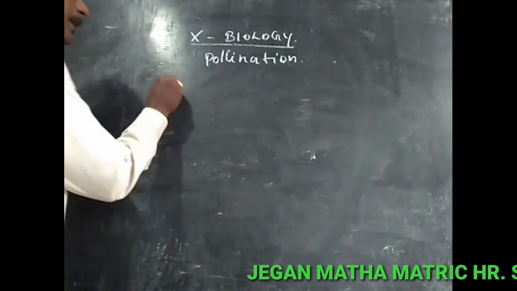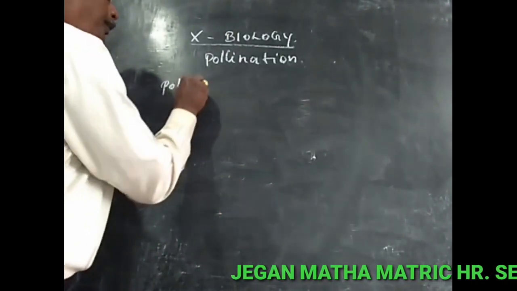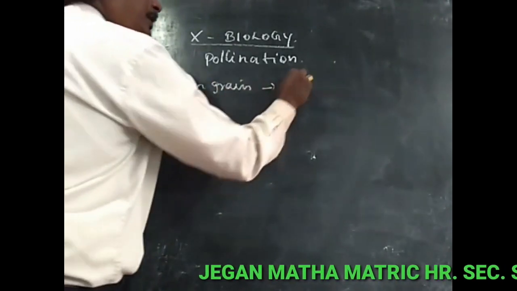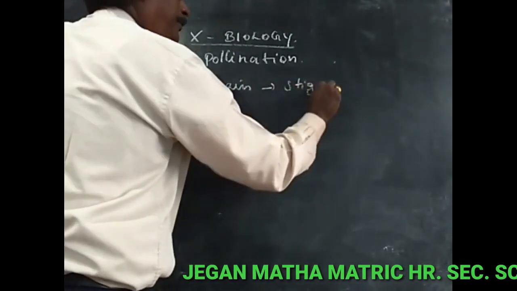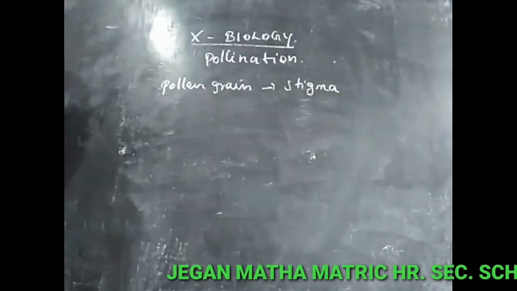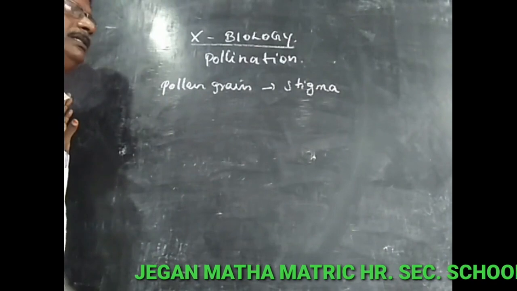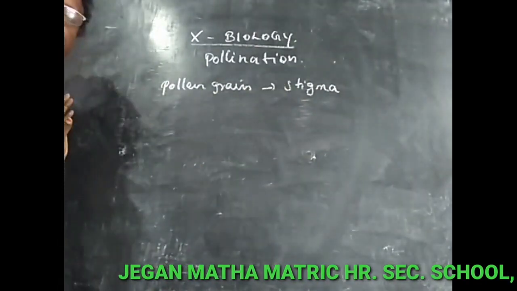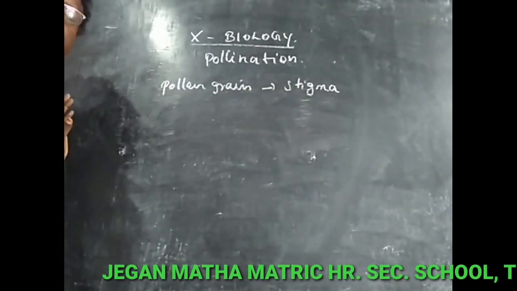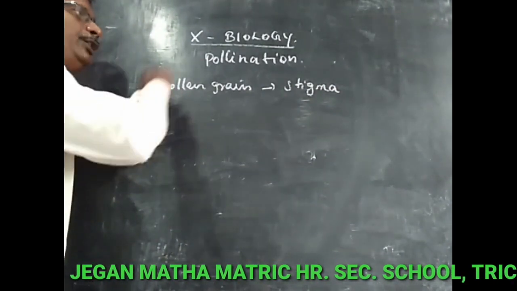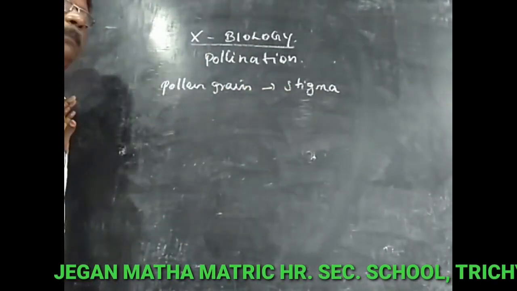It is the transfer of pollen grain to the stigma of the plant. The pollen is the male gamete, and the stigma is the female part of the plant. So the transfer of pollen grain from anther to stigma is called pollination.